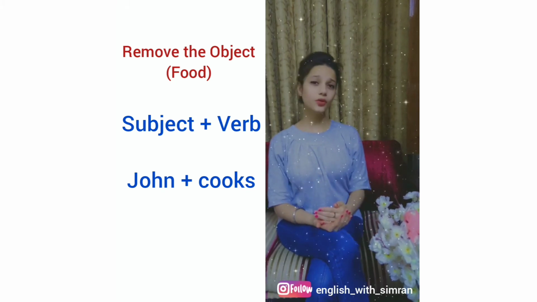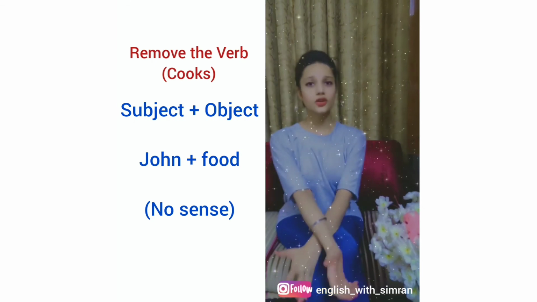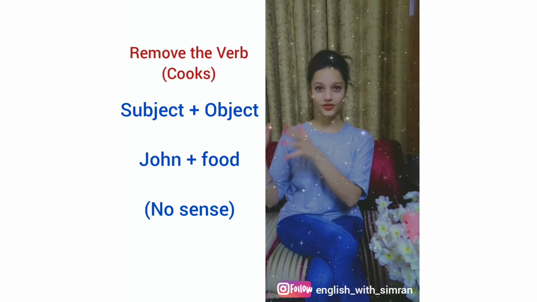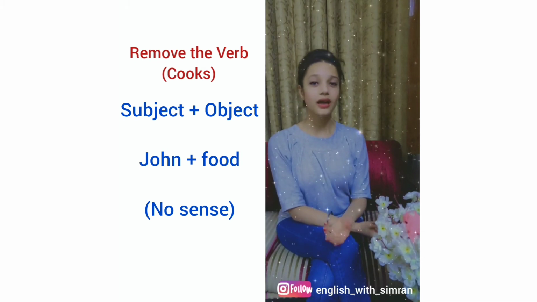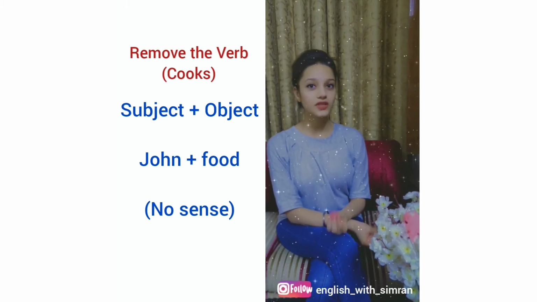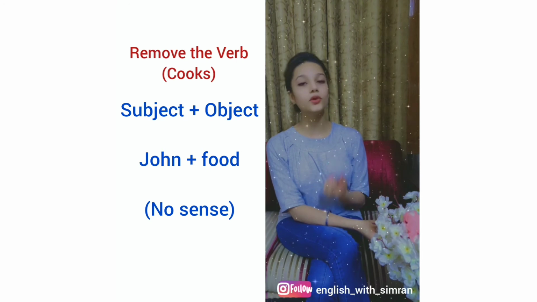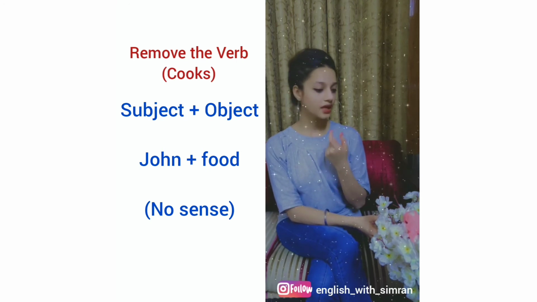But what if I remove the main word, that is the word cooks in this part? We will be left with John food, and there is no sense in this part. So this straight away proves that the verb is the most important part in the English language.